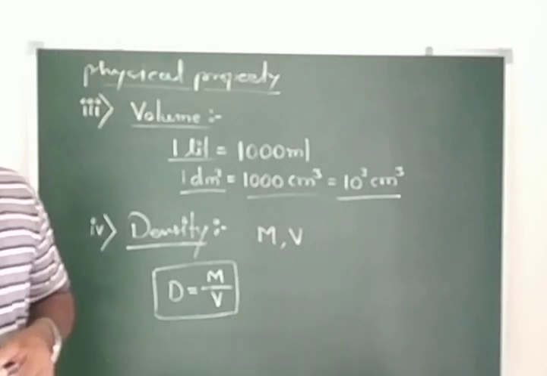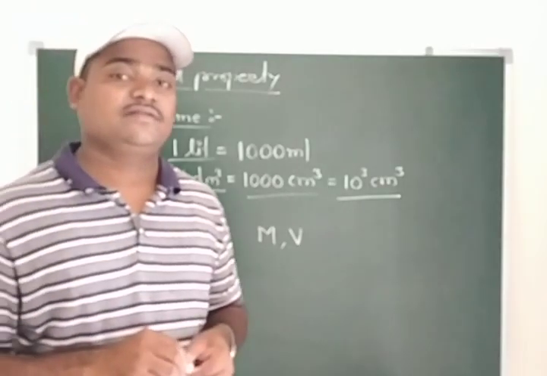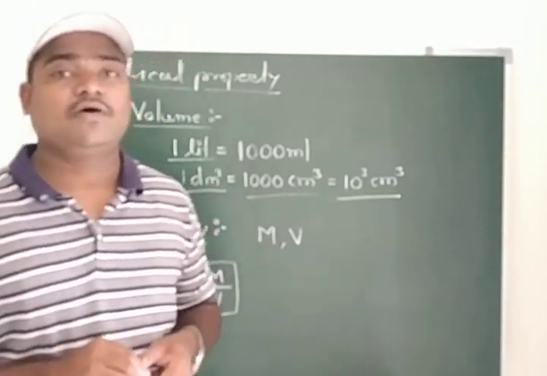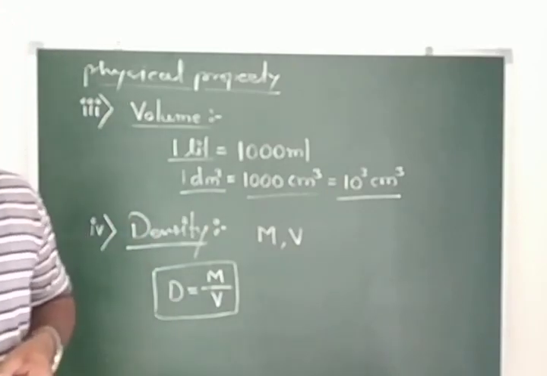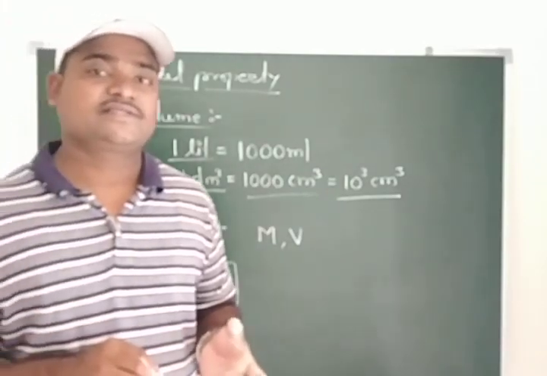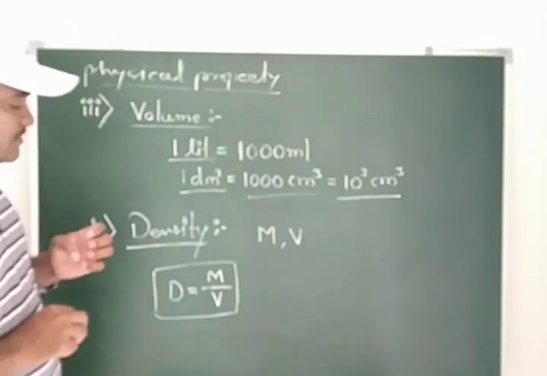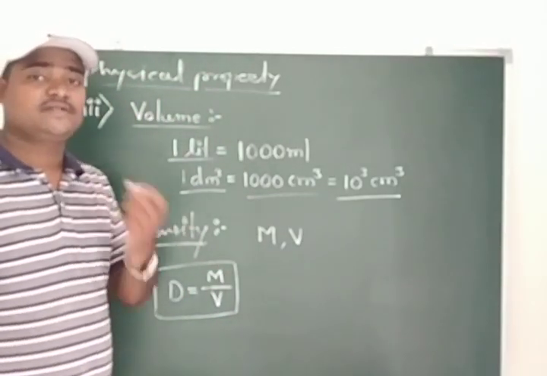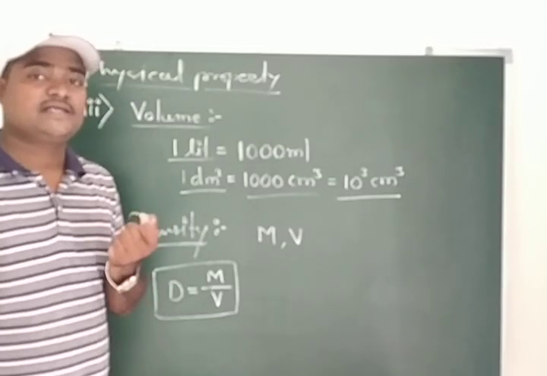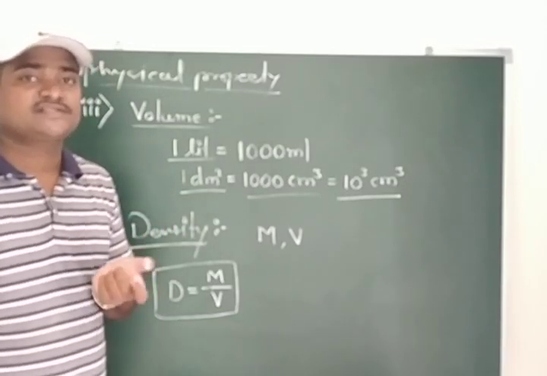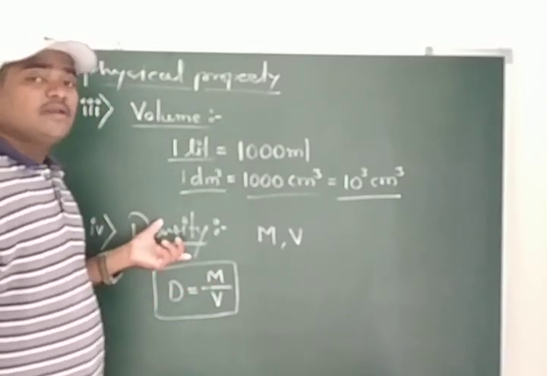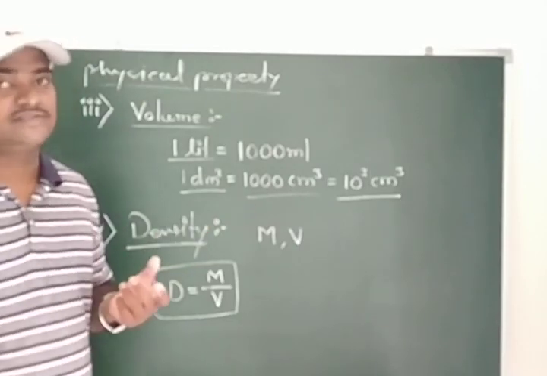Liquid water has more density than the oil, or in other words, oil has less density than water. So for deciding which liquid has less density or more density, we take the help of this factor, that is density.